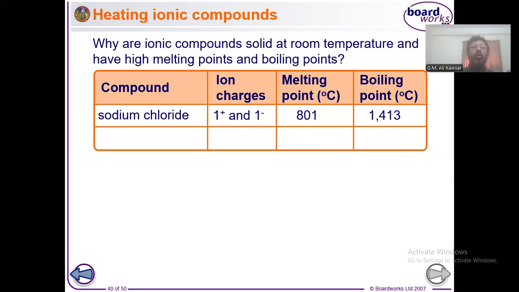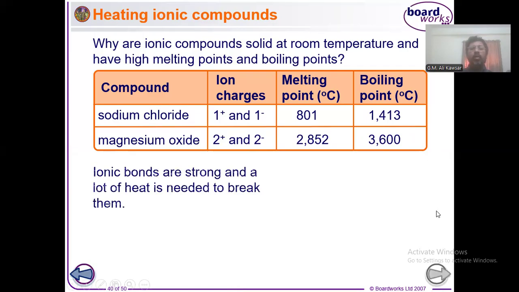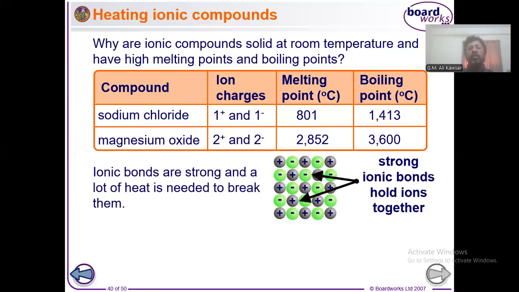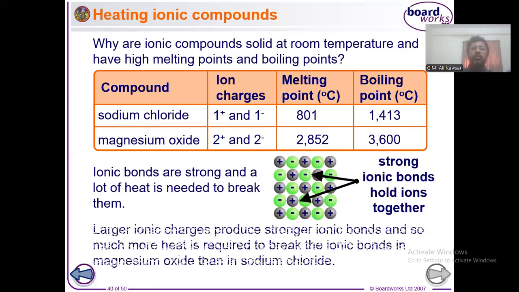But compounds which have more charges should have more attraction between opposite ions. In that case, the melting point and boiling point will be higher than even this one. Look at the example. Magnesium oxide contains +2 and -2 charges. So here the electrostatic attraction force is even much higher than sodium chloride. And that is why the melting point of magnesium oxide is more than double that of sodium chloride. So more charges, stronger electrostatic attraction force.